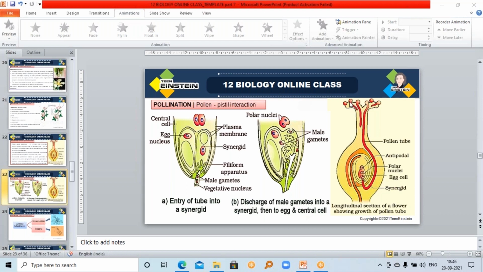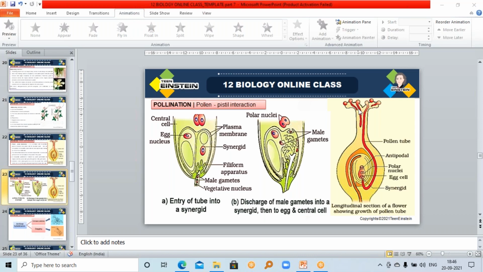If it is in a 2-cell stage, the vegetative cell and generative cell will be present, and when germination starts, the generative cell will divide and form 2 male gametes.